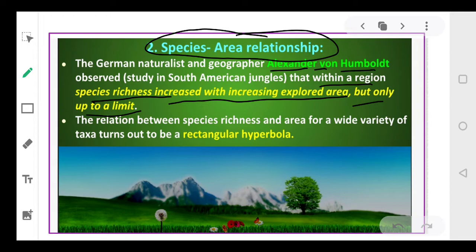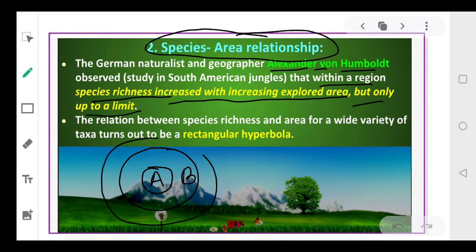So let's understand this. Suppose I am taking this area, let this area be A. Then let's take another area, let this area be B. Another area, let this area be C. And then a much bigger area, let this area be D. So here I am comparing the area with the number of species.